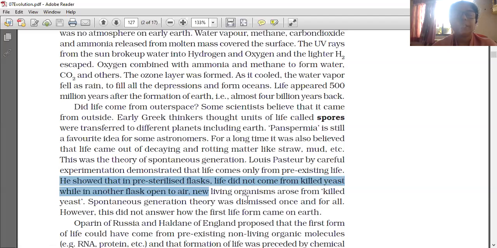Spontaneous generation theory was dismissed, and this did not answer how the first life form came on Earth. That was its limitation. What was the limitation? This theory did not answer how the first life form came on the Earth.